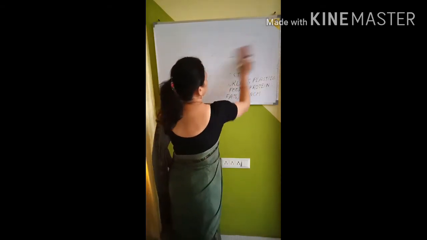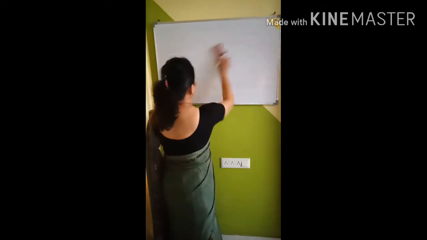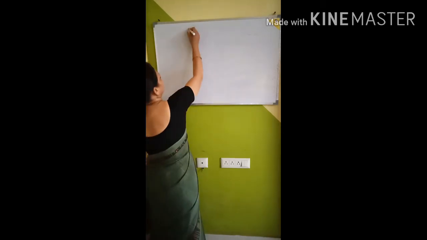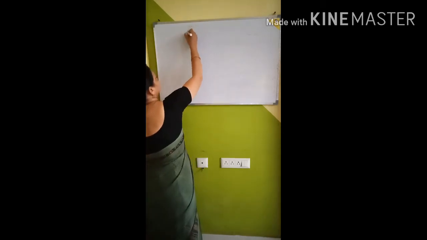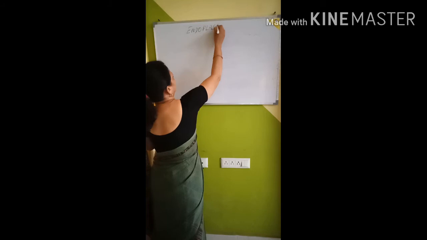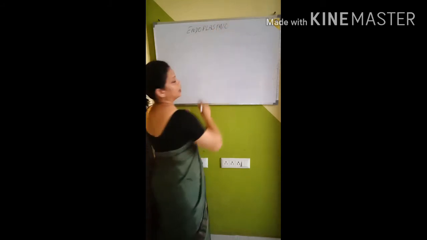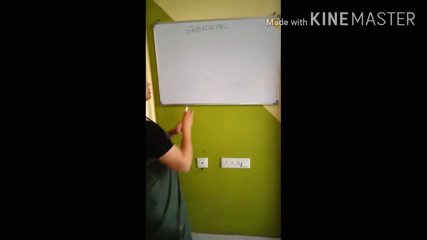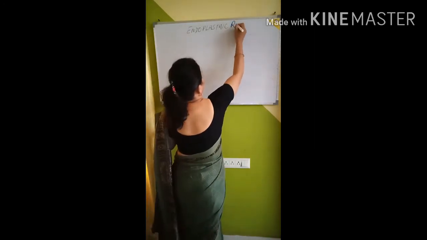Now, the next is endoplasmic reticulum. Endoplasmic reticulum, children. Please remember.